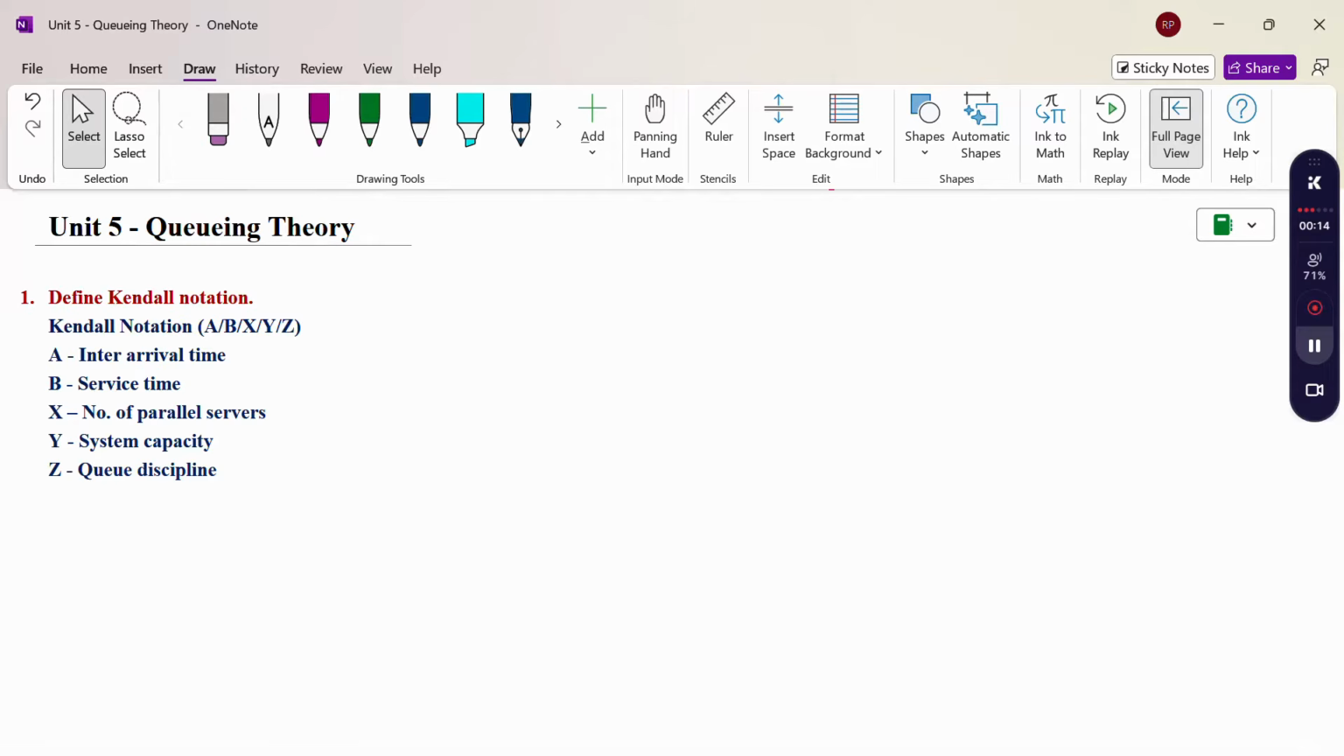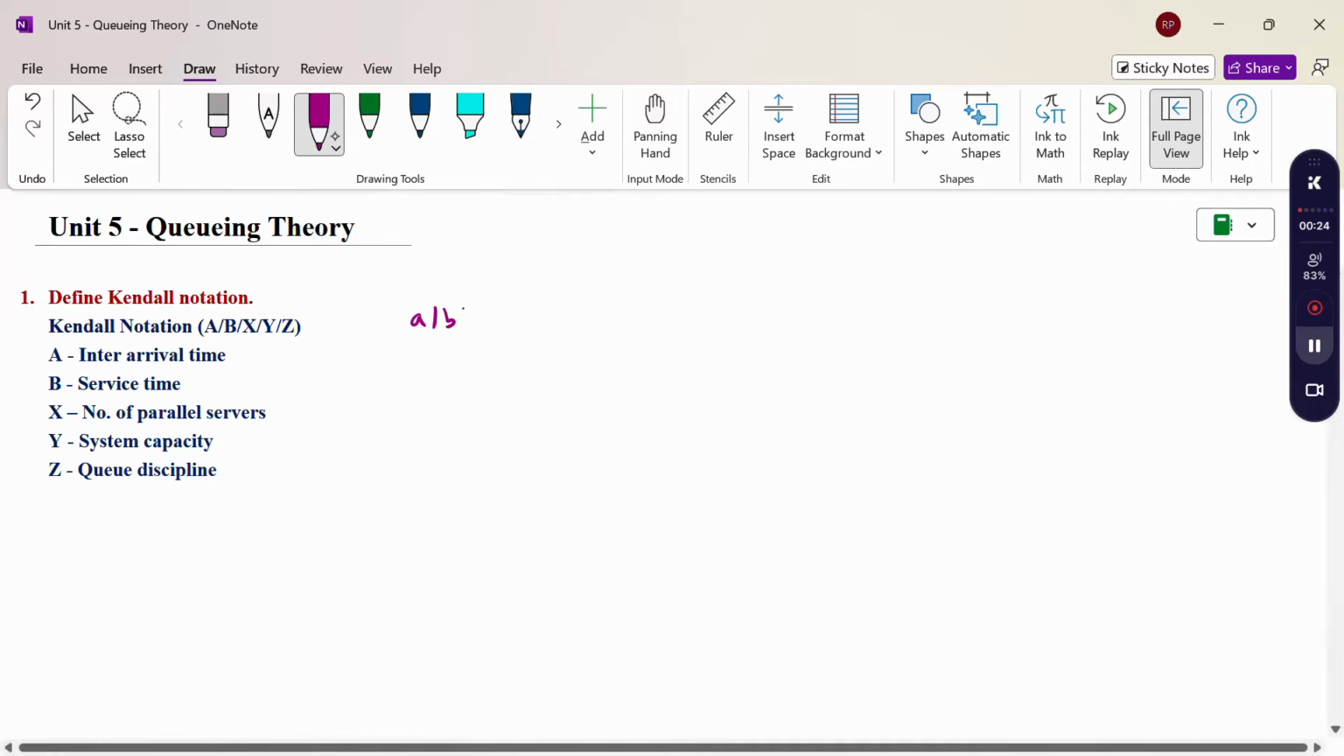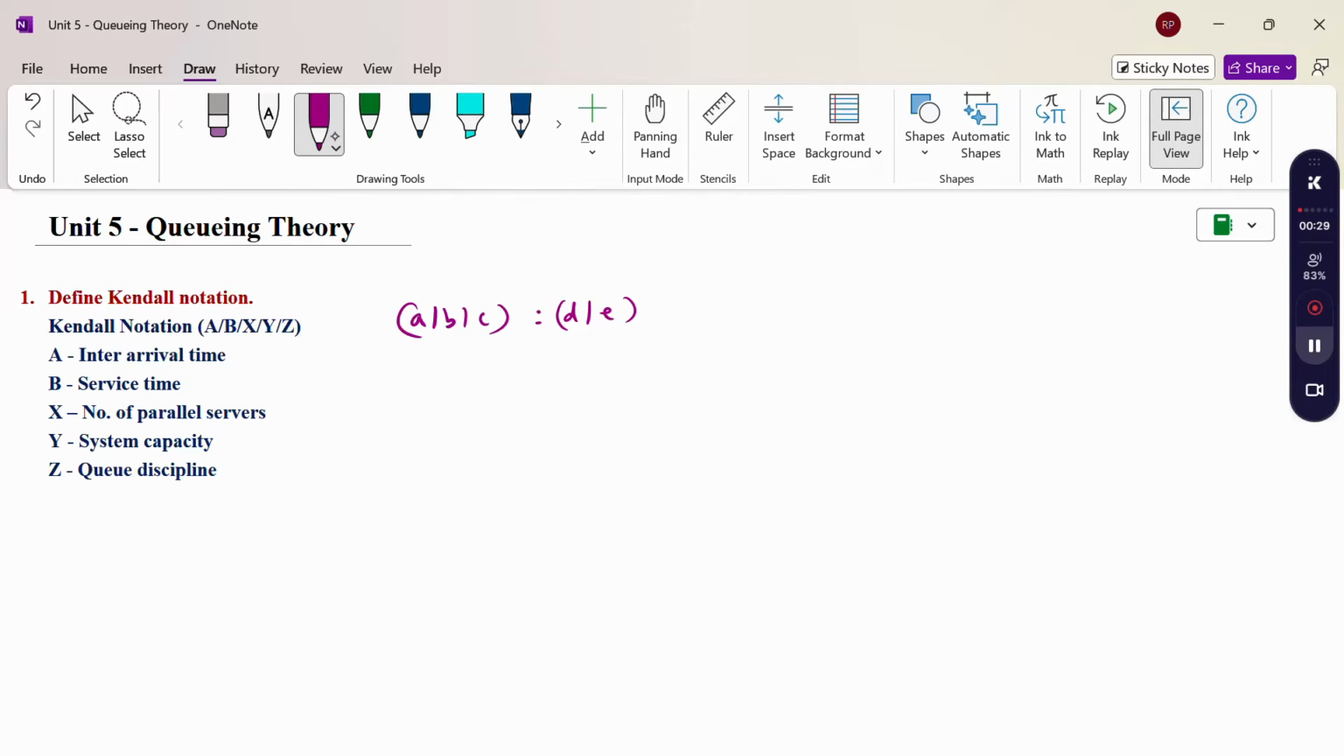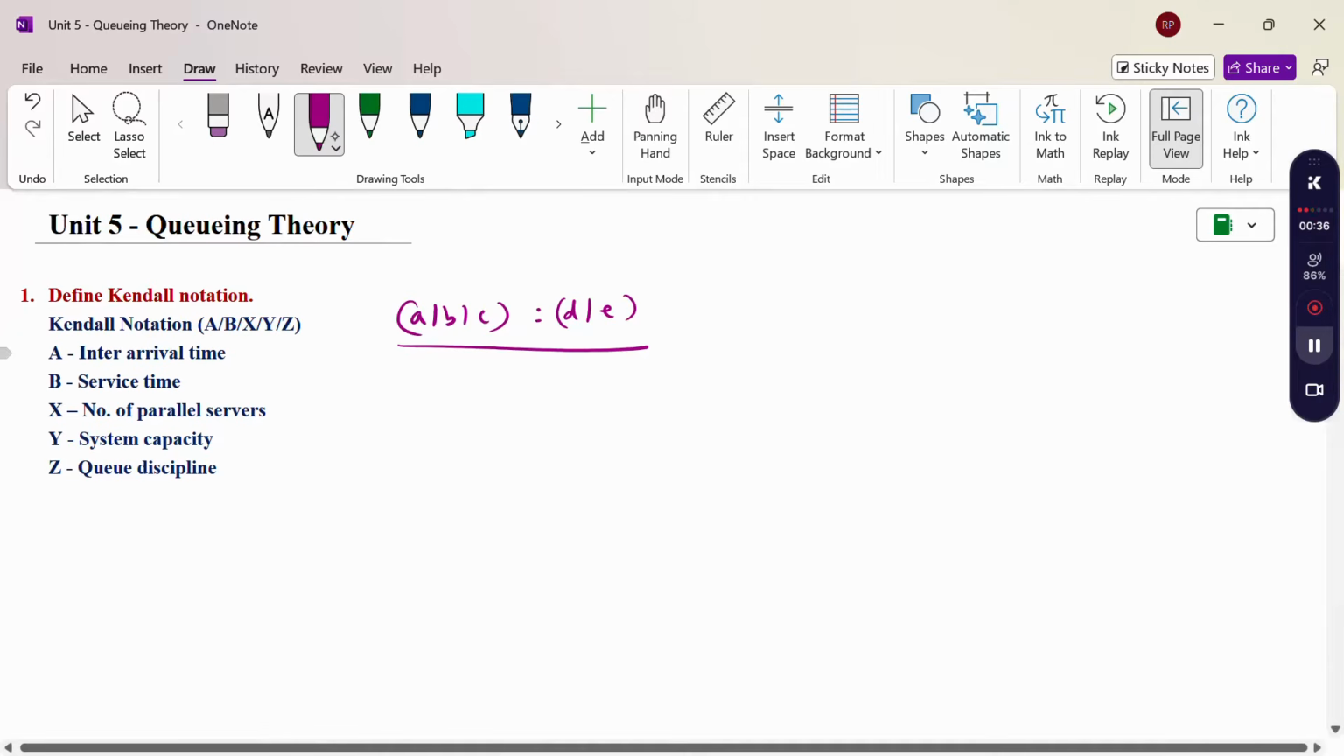See the problem. Define Kendall notation. Kendall notation is nothing but A, B, X, Y, Z. Sometimes some books mention A, B, C, D, E. Here, A is the arrival pattern, so inter-arrival time. B is the service pattern, service time. C is nothing but the number of servers. So this is a single server